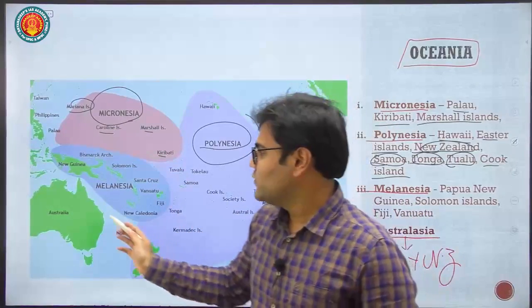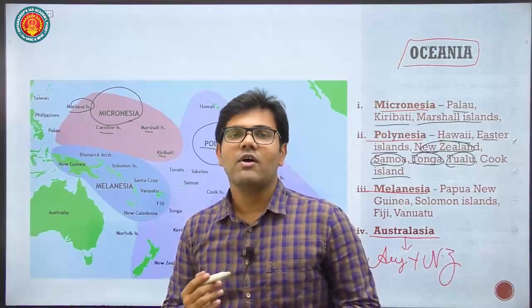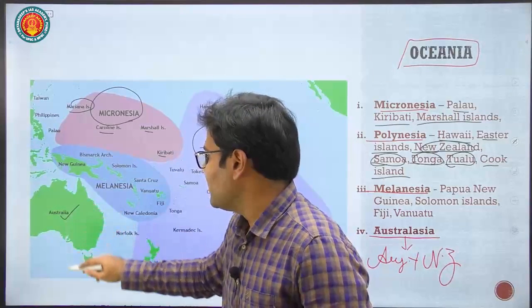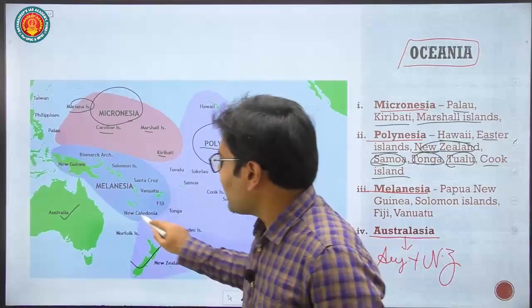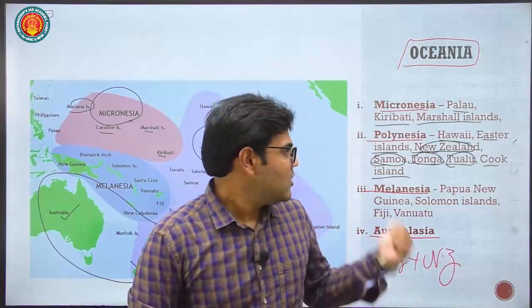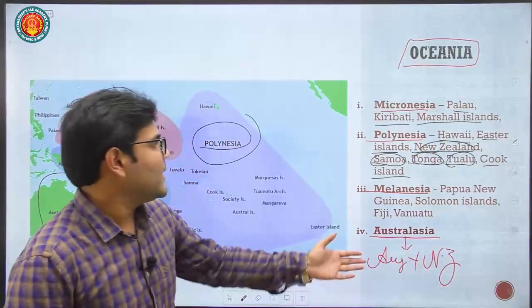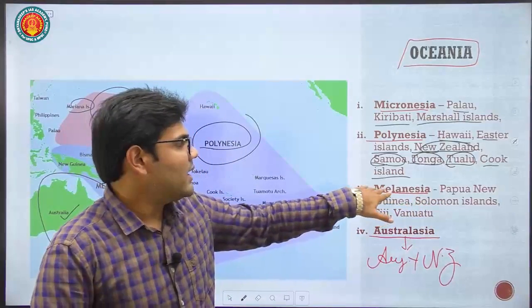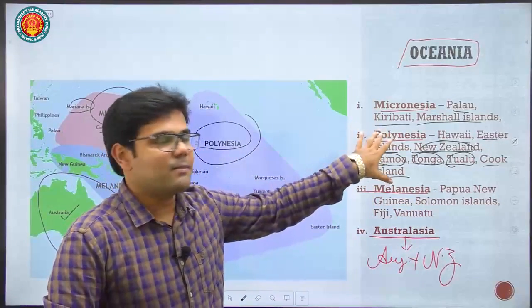Then they can ask which of the following countries are a part of Australasia. At that time you should remember the country of Australia and New Zealand. Australia and New Zealand are part of the Australasia region. Australasia is not a continent, right? Then a very difficult question they can ask is to match the pairs.